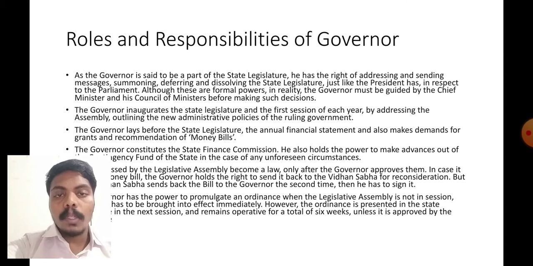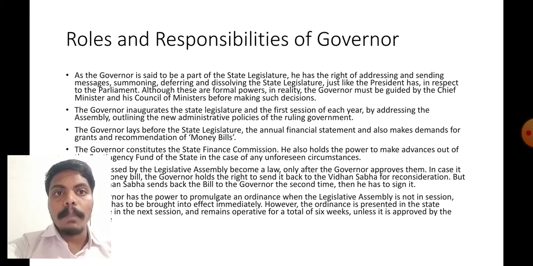Why? Because in 2019 prelims, they asked who will inaugurate the state legislature and first session of each year. That is the governor. In 2019 prelims, they asked about the session of each year, but they have given only the first session. Please make a note that this is very important. Roles and responsibility of governor very important. Please read it once again.